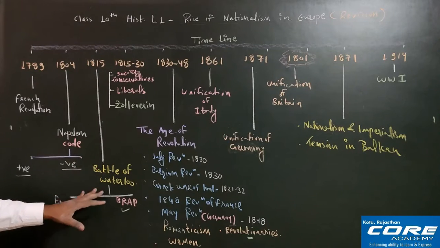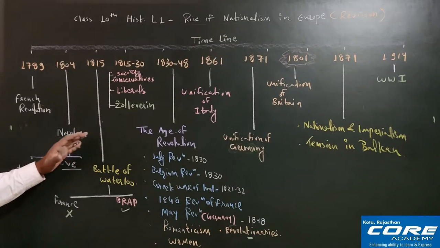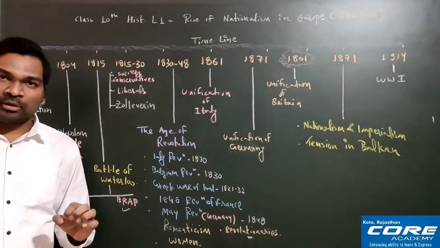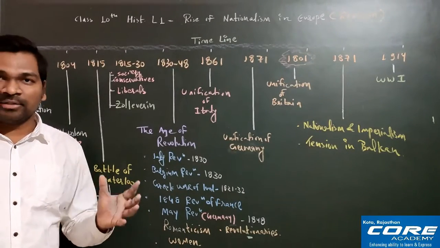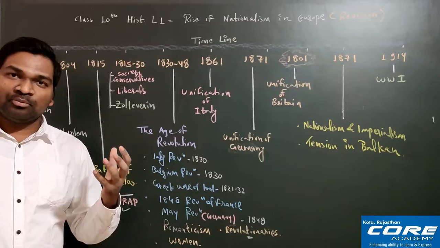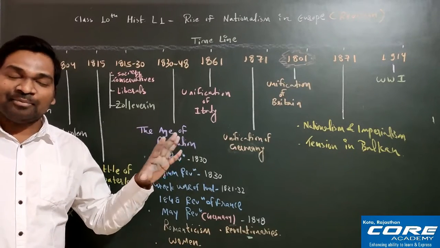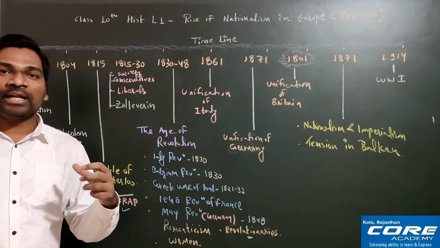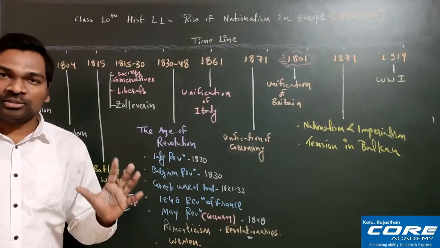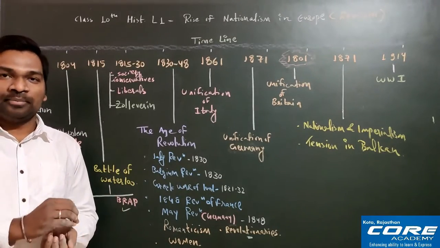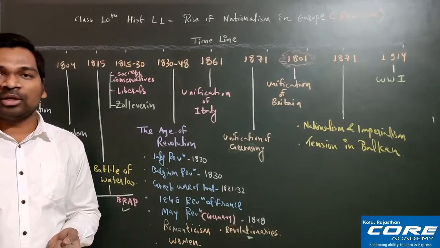Before the Battle of Waterloo, one more battle took place, called the Battle of Leipzig. It took place in 1813, and in that battle also Napoleon Bonaparte lost, but that is not that important, because the loss did not affect him that much.